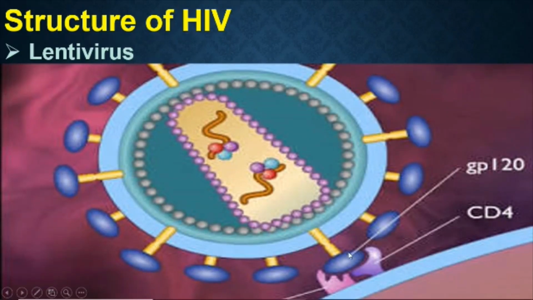In that, this blue color round part is called glycoprotein 120, whereas this yellow color structure is called glycoprotein 41. So the first one is GP41. What is GP41? This elongated spike-like structure is called GP41. This blue color round structure is called GP120. This color difference is given only for identification. This is not the exact color of HIV.